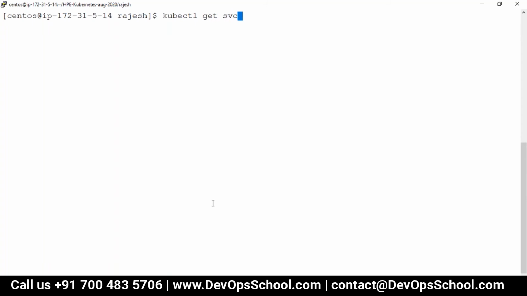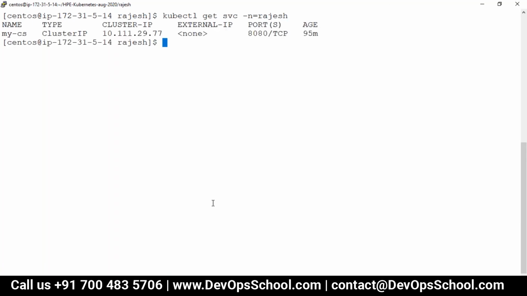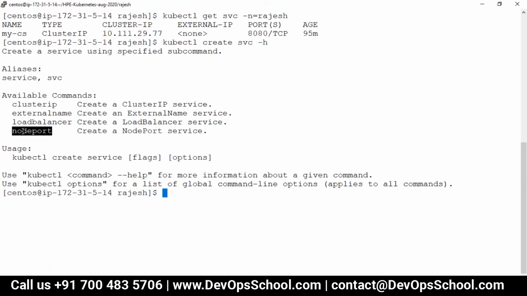kubectl get svc -n Rajesh. This is the service, and this service was created by me, which is the cluster IP. Now I'm going to create a node port, and for that, create service, but type I don't know, so type node port, which is here.